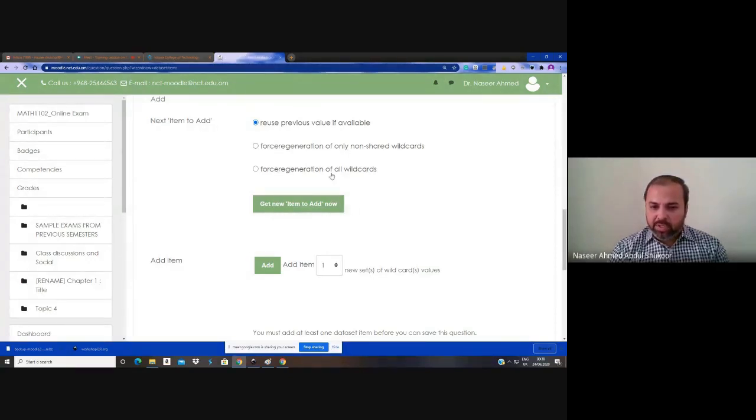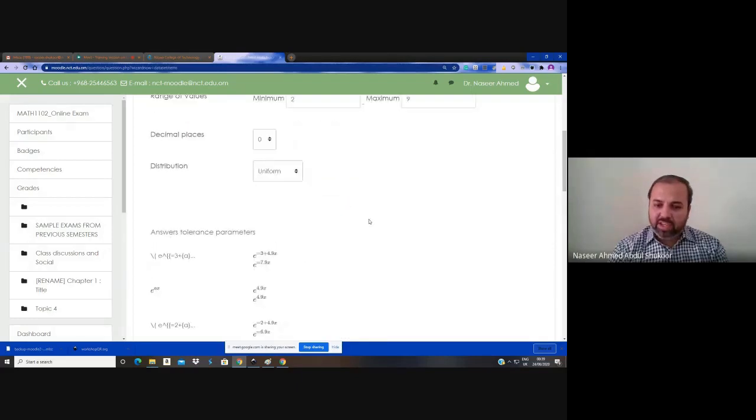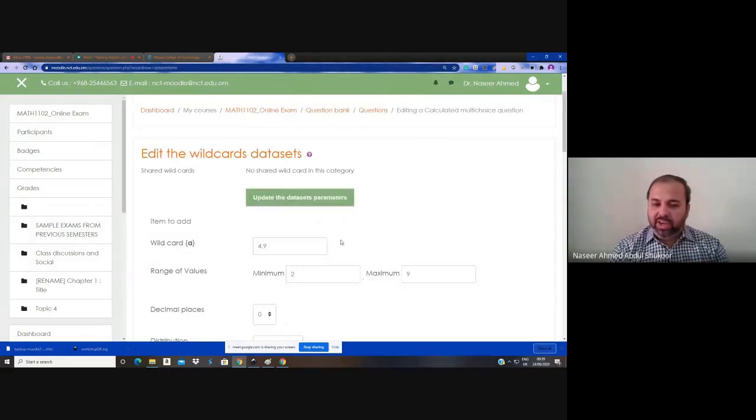The third option, force regeneration of all wildcards. There are many wildcards after creation of many questions. You may have many wildcards on your server side. Then for such a question type, for the particular question, you have many data. Then if you want to force generation of all wildcards, then you have to click this option, because sometimes while you are changing the data here, after saving the question, it will not reflect in your display.